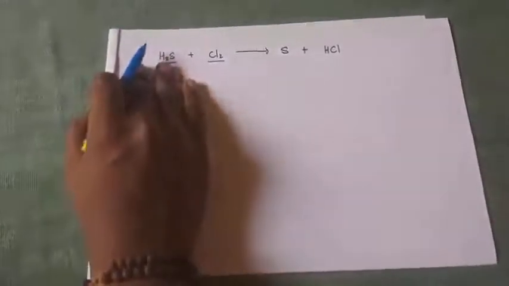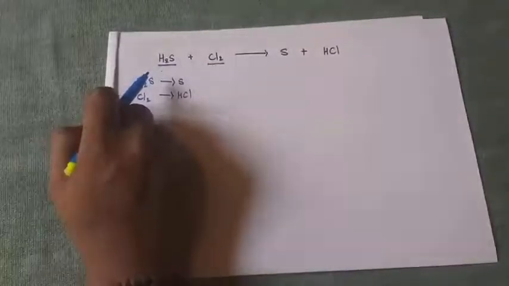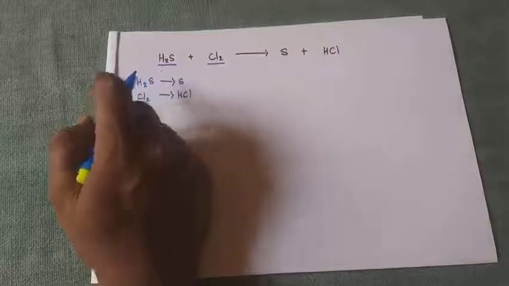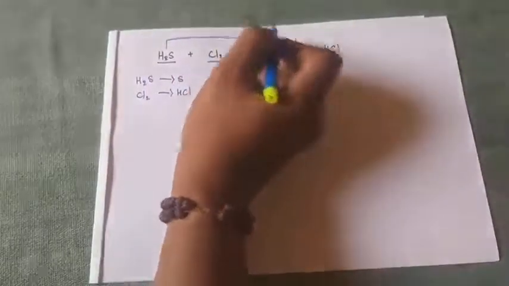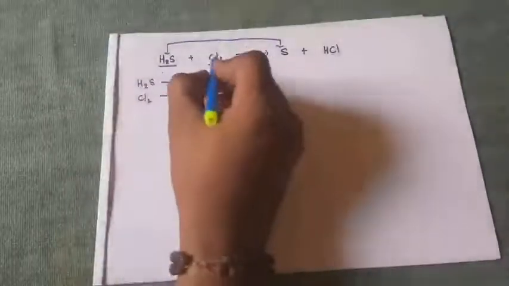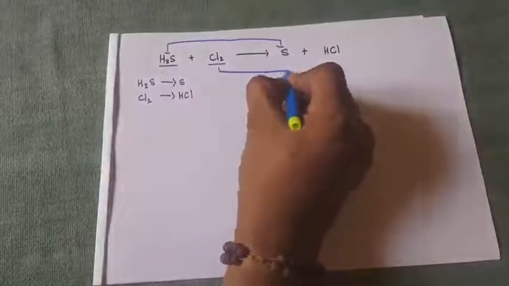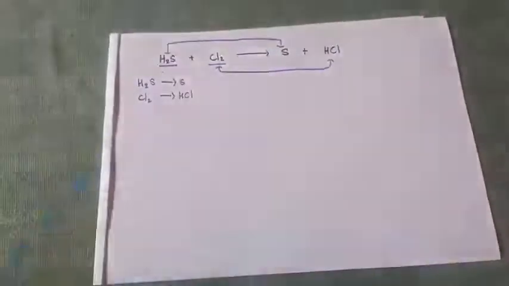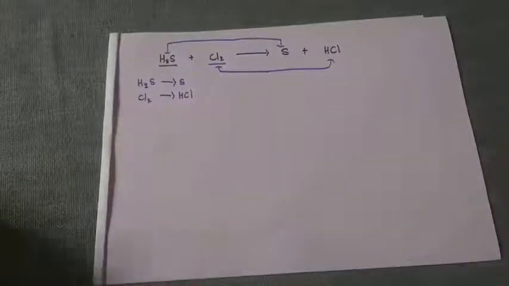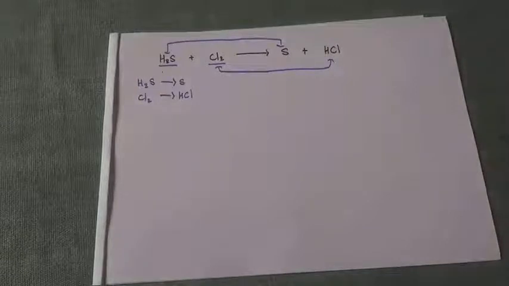Now consider in this case the H2S. What do you mean by oxidation and reduction in terms of hydrogen? Losing of hydrogen we can call oxidation. Gaining of hydrogen we can call reduction. Which one is losing hydrogen? H2S is losing hydrogen and it forms sulfur. Simultaneously, chlorine is gaining hydrogen and it forms hydrogen chloride.